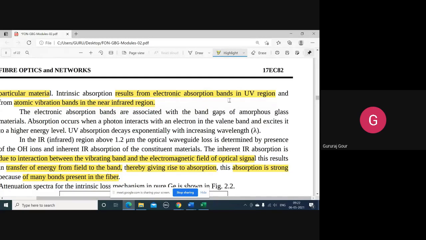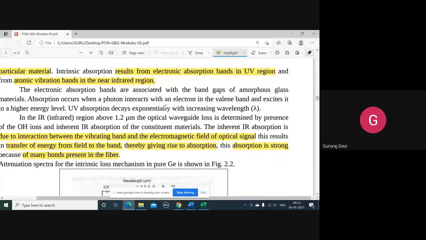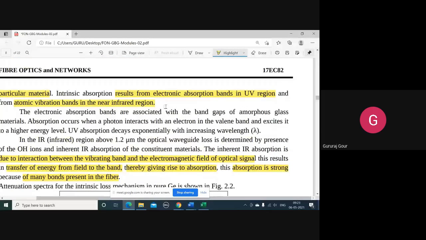Electronic absorptions will occur in the bands concerned with the UV region, and atomic vibration bands in the near infrared region are mainly responsible for the intrinsic absorption. Let us see how.